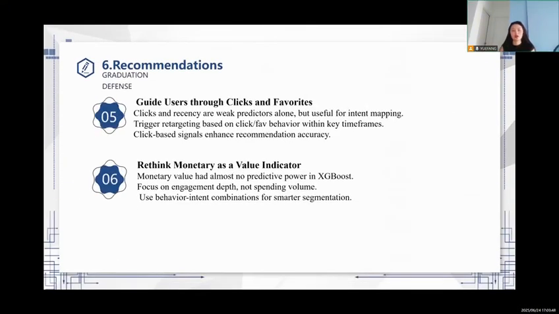5. Guide users through clicks and favorites. Clicks and recency are weak predictors alone, but useful for intent mapping. Trigger retargeting based on click and favorite behavior within key time frames. Click-based signals enhance recommendation accuracy.